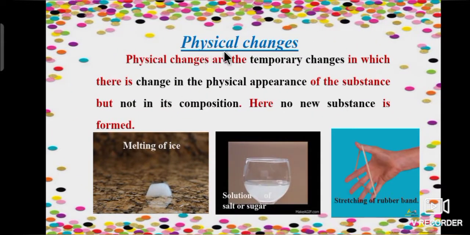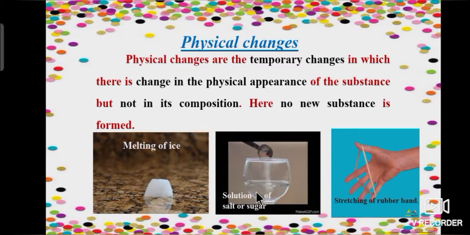Now tell me, what is physical change? Physical changes are the temporary changes in which there is change in the physical appearance of the substance, but not in its composition. Here, no new substance is formed. Let's see the examples. Once we melt ice, it will convert into liquid. If we prepare sugar or salt solution, the character of salt or sugar is not changed. Yes, solution becomes sweet or salty in taste.